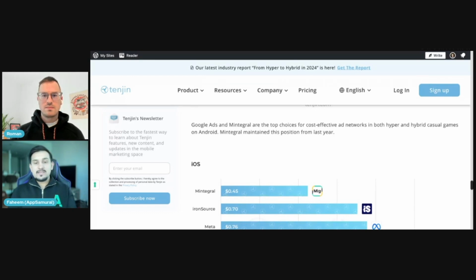So with the rewarded playtime, you can assure that the user would walk onto the app, and for every minute they spend inside the app, the chances of them purchasing an in-app package arise, right? So we have seen with this that although the CPIs are significantly higher, as you mentioned, the ROAS and LTVs are quite higher compared to an offer wall, because on an offer wall, you would bet on the user to complete certain tasks. So if you are a hyper casual, of course, offer wall works wonders.